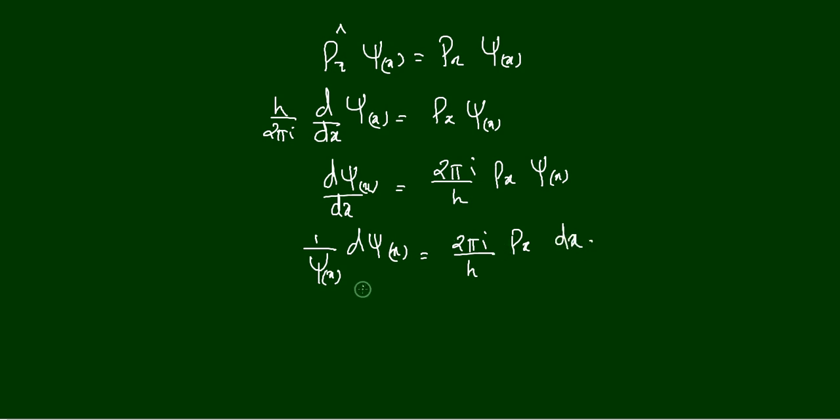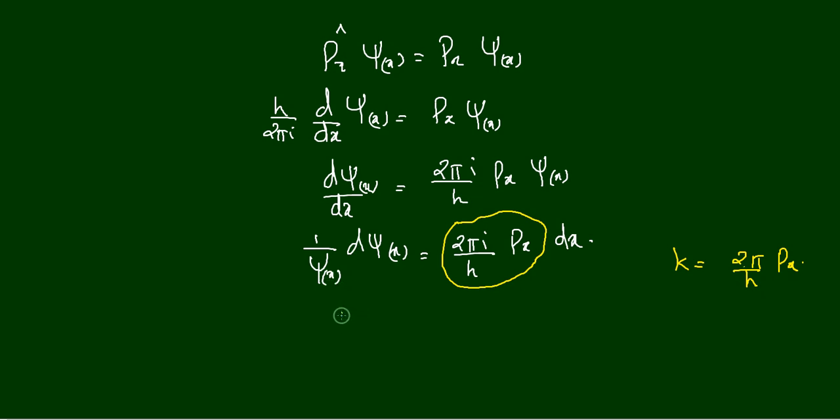Okay, so now let me take 2 pi i by h px, this quantity, 2 pi i by h into px. That is equal to ik, where k is equal to 2 pi by h into px. So 2 pi by h px is taken as k, so I can write this like ik, right?